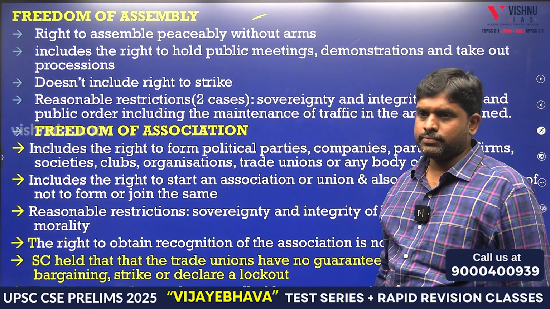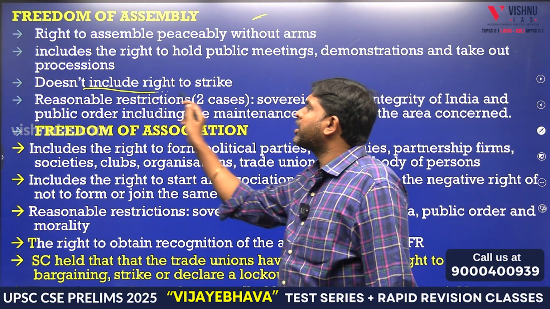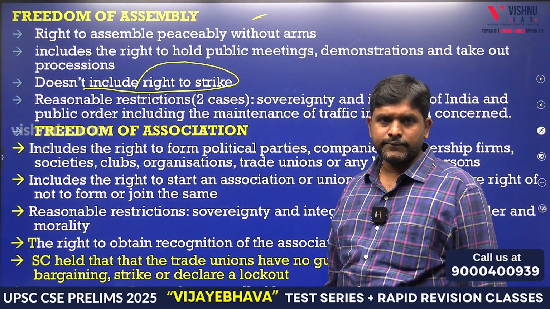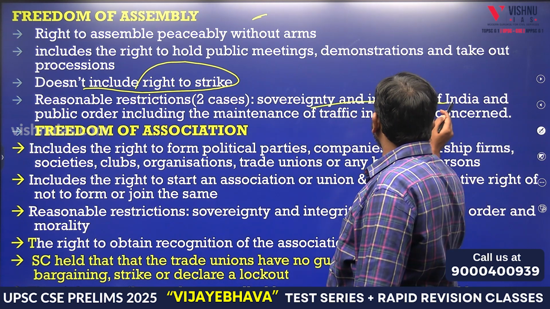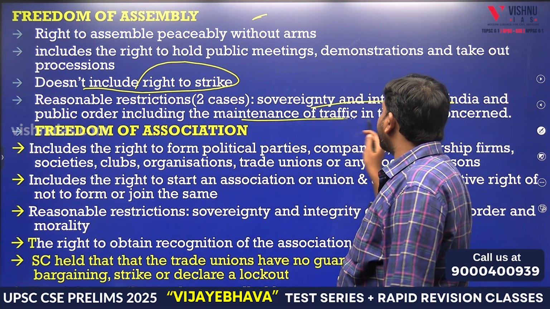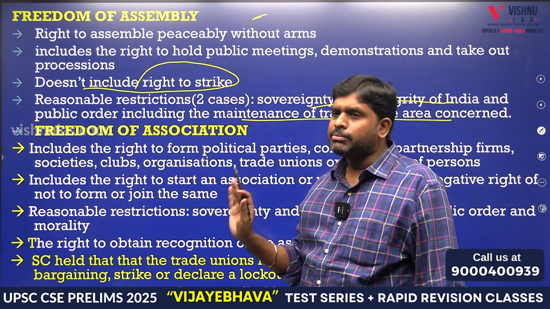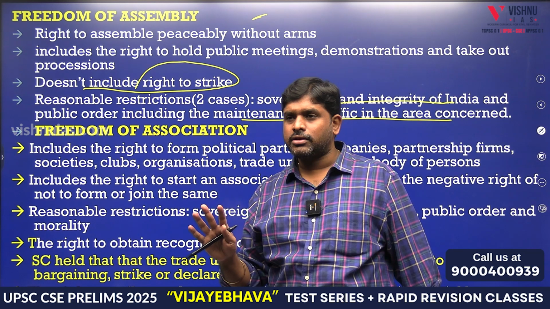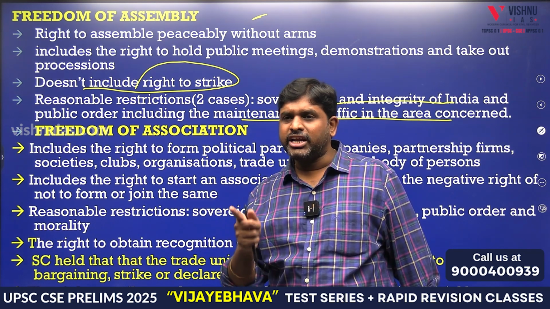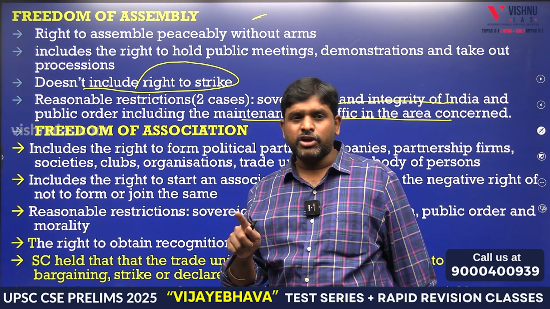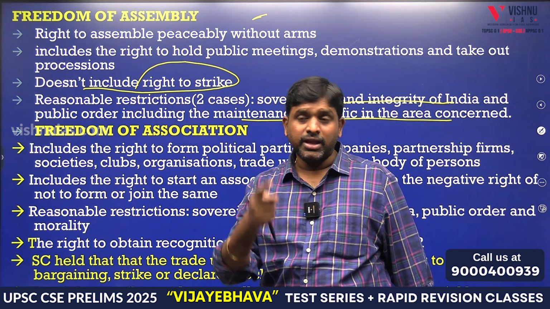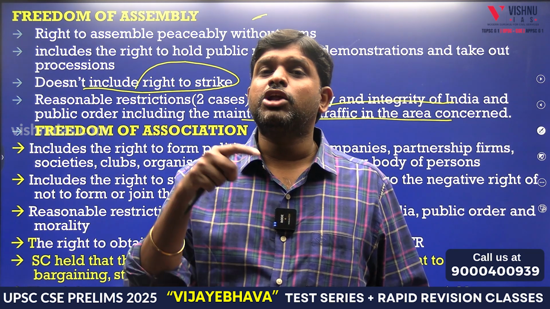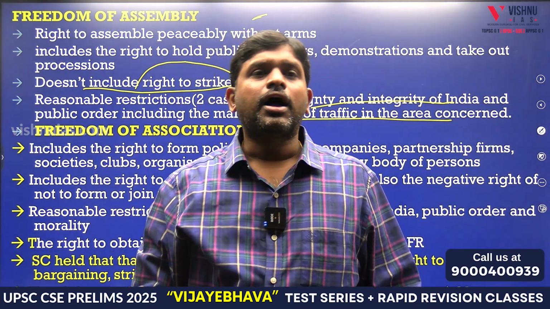Assembly, again, doesn't include the right to strike. Assemble: restrictions are sovereignty and integrity of India and public order, including the maintenance of traffic in the area concerned. So assembly has two restrictions. Yes, I can call for an assembly in a lawful manner. It should not impact the sovereignty and integrity of the nation, and it should not impact the traffic of the people. Then only I can call for an assembly. And calling for assembly is also not absolute. Only with proper permission from the government can I go for an assembly. Allu Arjun issue.